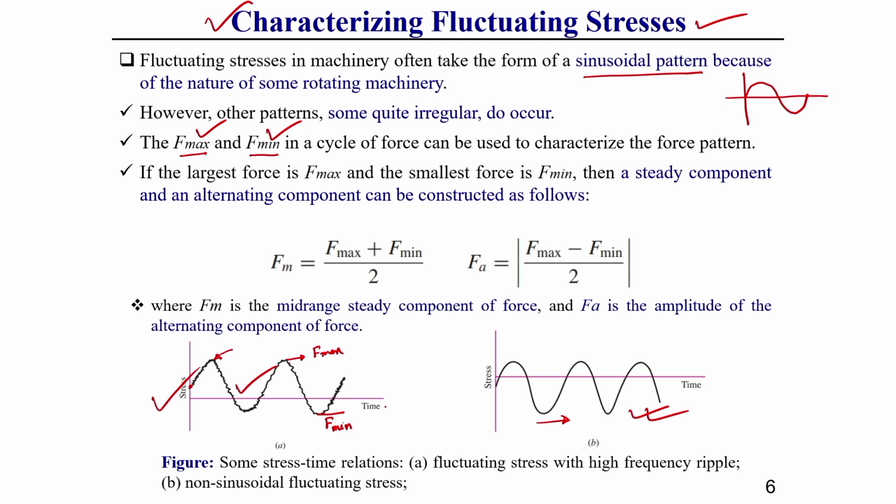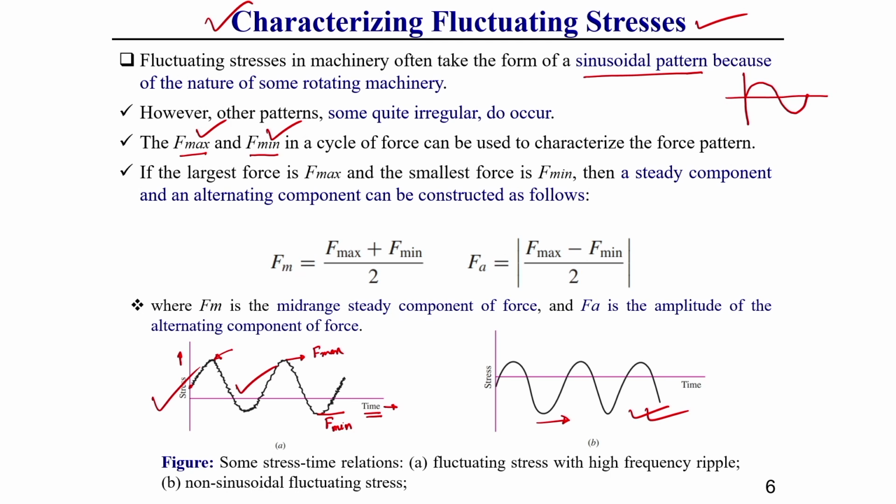This load also varies with time. The horizontal axis represents time and the vertical axis represents stress or load. Now, depending upon this maximum and minimum load, there can be two important terms.